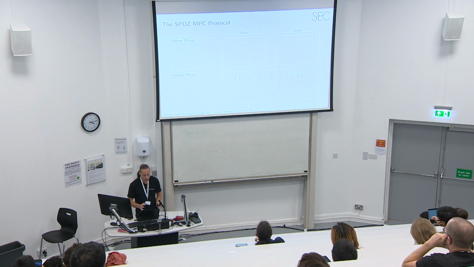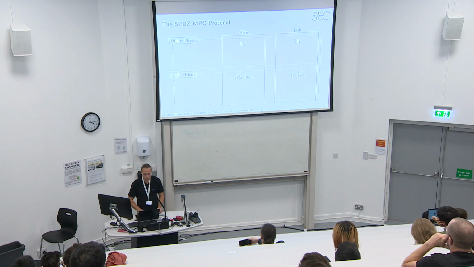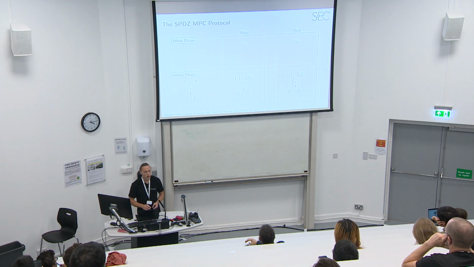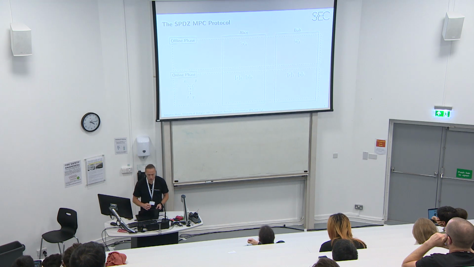In this computation, all inputs and intermediate values are secret shared and authenticated using the secret MAC key, and we denote this by double brackets. If the parties want to add up two values, this can just be done locally. But if they want to compute a multiplication between two values, that's a bit more complicated.